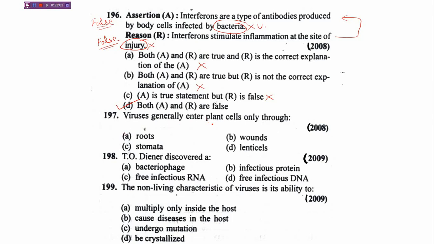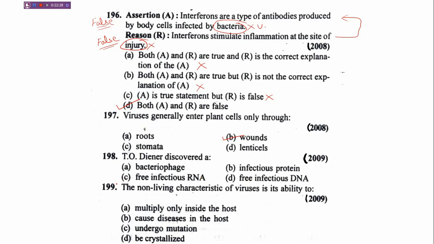Viruses generally enter plant cells only through roots, wounds, stomata, lenticels. Correct answer is wounds. Then next question: Diener discovered. Options are bacteriophage, B infectious protein, C free infectious RNA, D free infectious DNA.